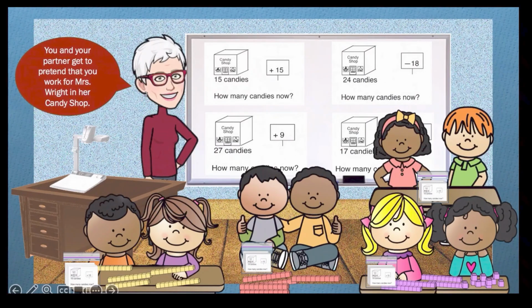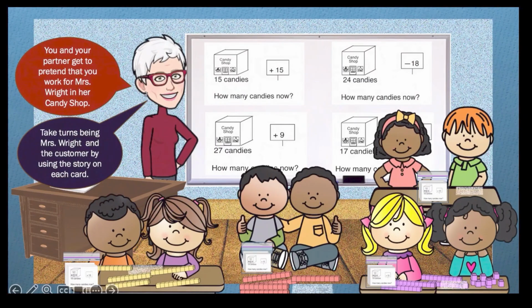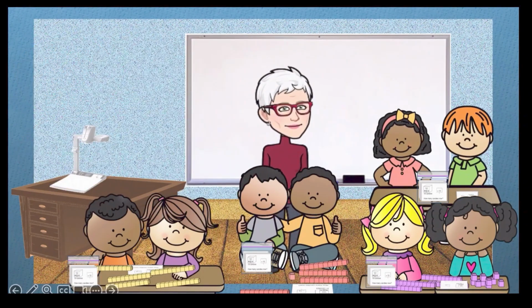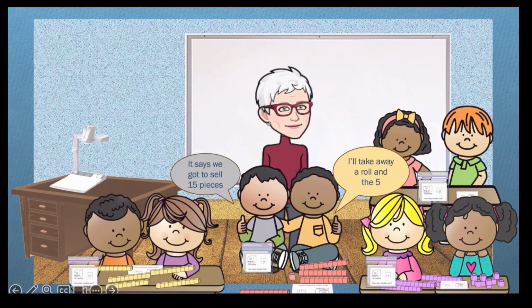I explained that now my students could pretend to work for Mrs. Wright in her candy shop and work together to take turns being Mrs. Wright or a store worker and the customer by using the story on each card. They loved doing this. While walking around and observing what children did during partner work, I found a variety of ways that they worked with the cards. Some children talked through the scenario together to figure out how many candies Mrs. Wright would have after making more or selling some, while other children took turns being the store worker and the customer.